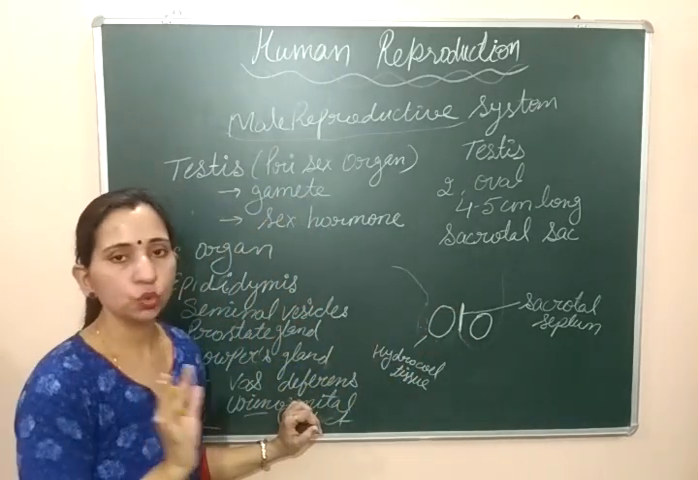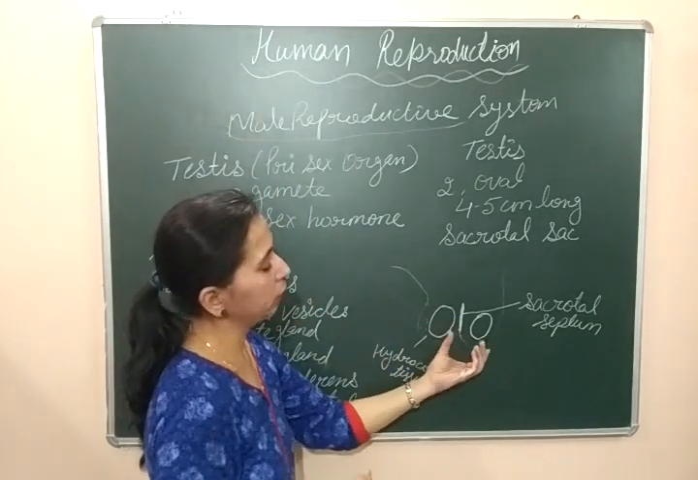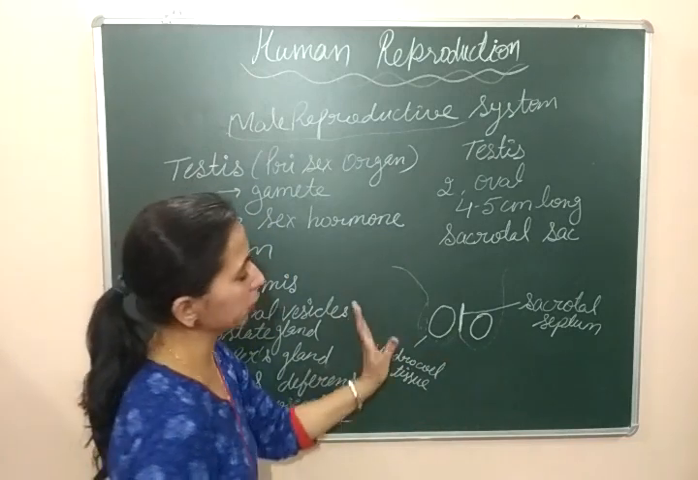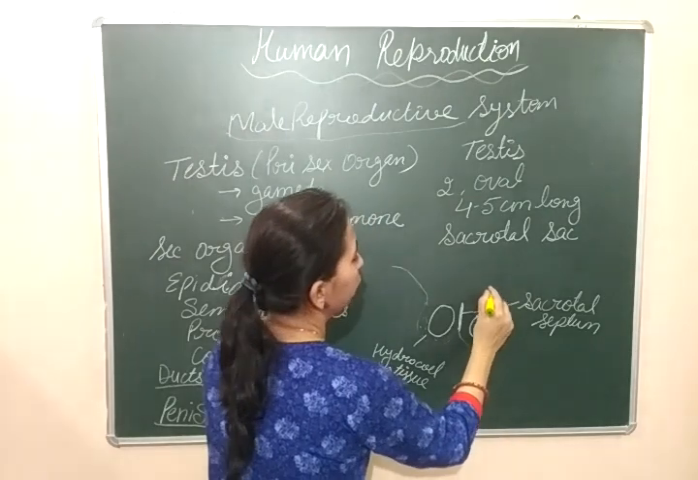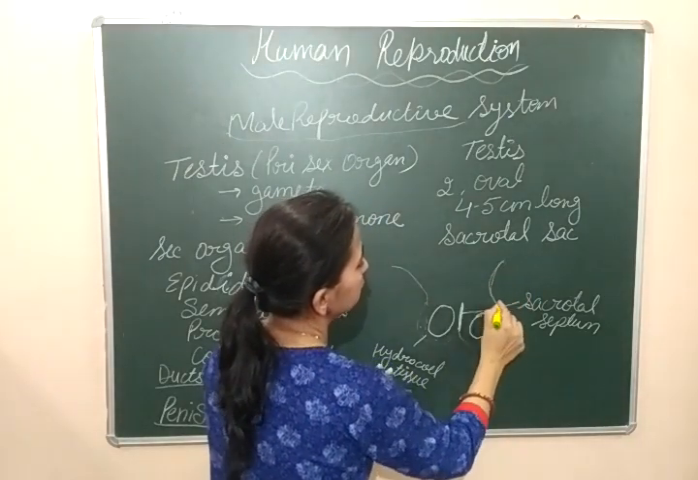In between these two testes, one in each sac is present. This is the complete scrotal sac, but one is present here. So within the hydrocele, these testes are present.